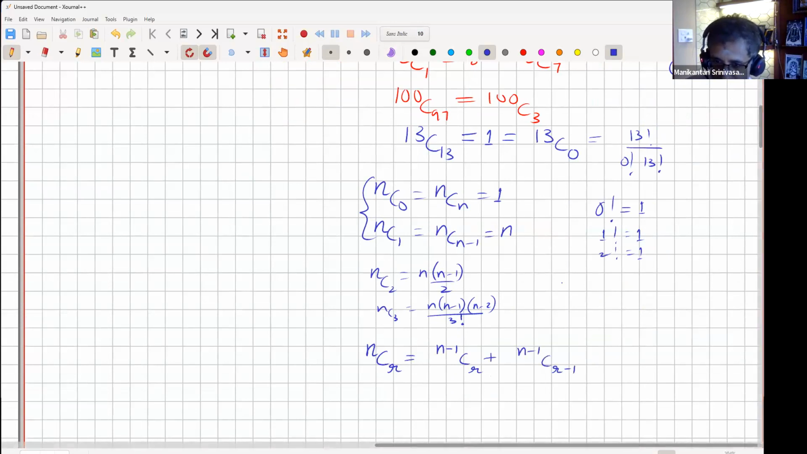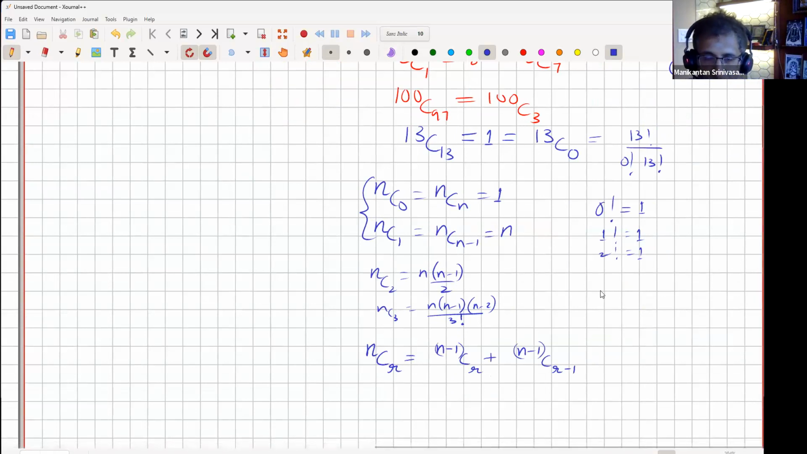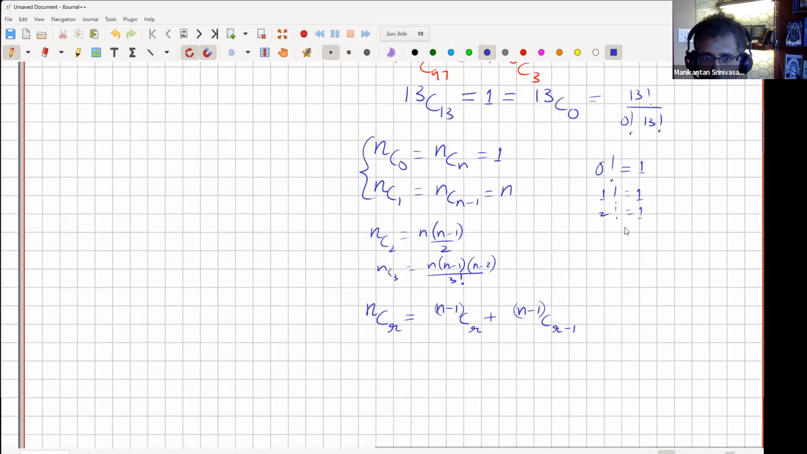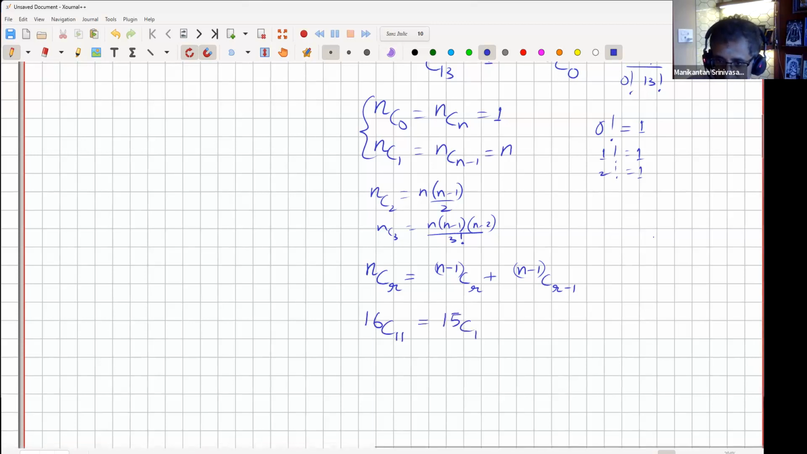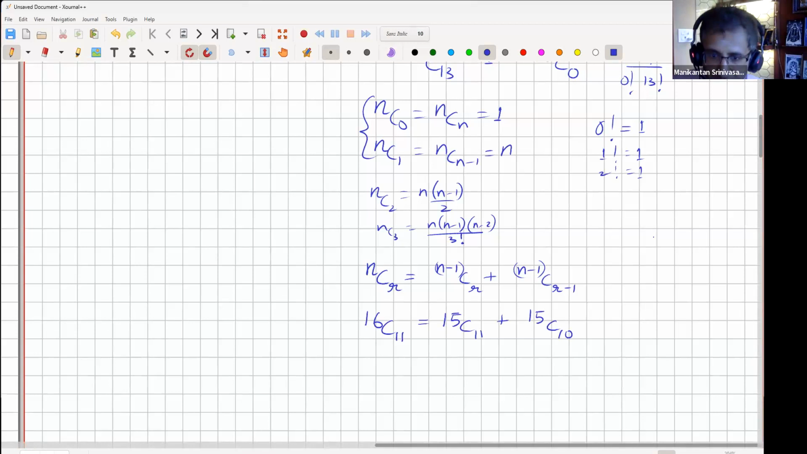Okay. So, I mean, this is very formal, right? But if you understand the intuition behind this, it'll be good. So I'll take a numerical example. It's much easier. Suppose I have to select 11 from 16. I'll just literally write what the math is telling. So it's 15 choose 11 plus 15 choose 10. Now let's understand this numerical example.